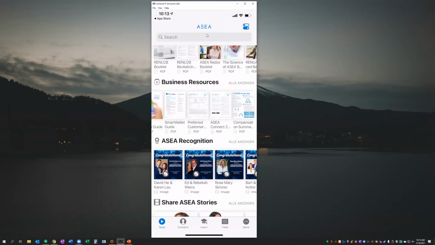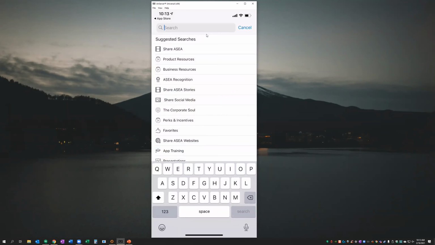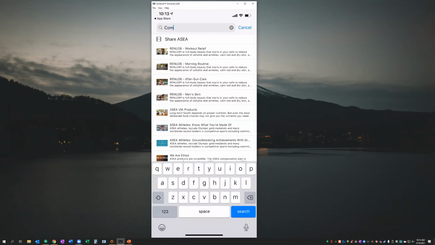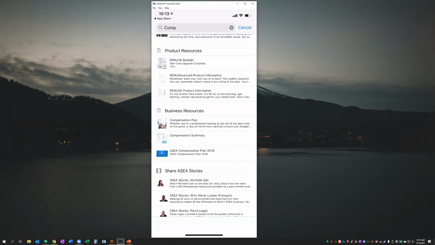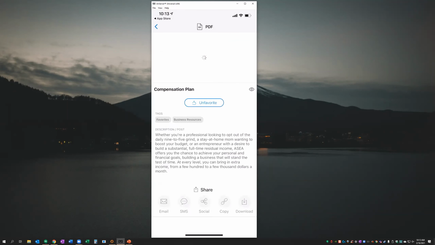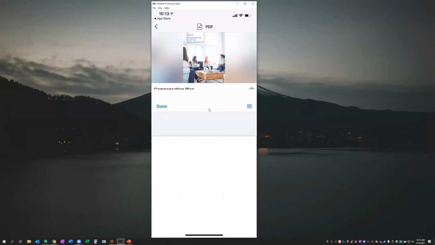You can also use the search box up at the top to find something about the compensation plan. If you want to get to a specific area, you can do that right here and look for a specific document you're looking for. When you find the document or something that you are looking for, you can access it by tapping on this button here or the eyeball. If you're on an Android, I don't believe this tap works here. So you're going to want to hit the eyeball there to jump into that.